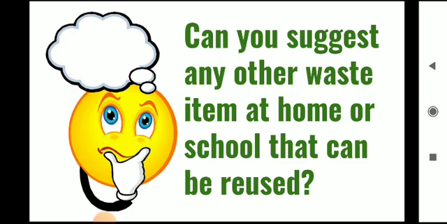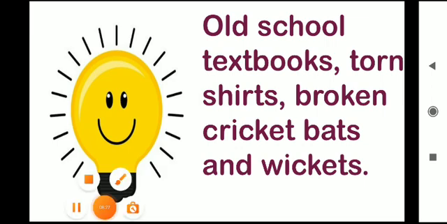Do you know some other examples that can be reused? Some waste items that can be reused, maybe our old school textbooks, our torn shirts, broken cricket bats and wickets. These all are the things that can be reused, right? Other than the earlier examples.